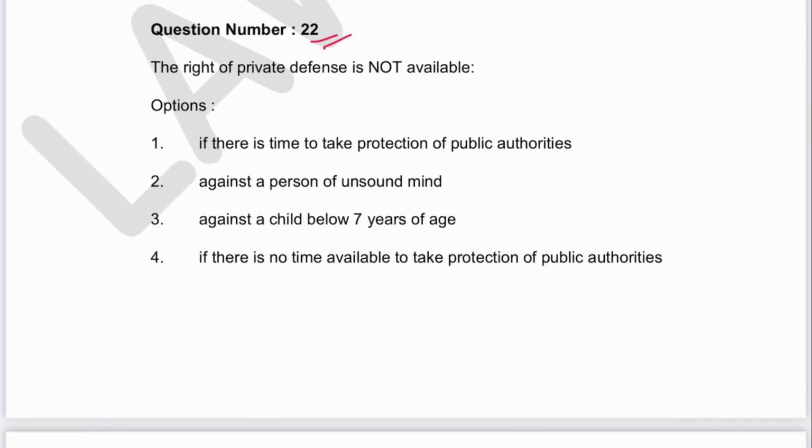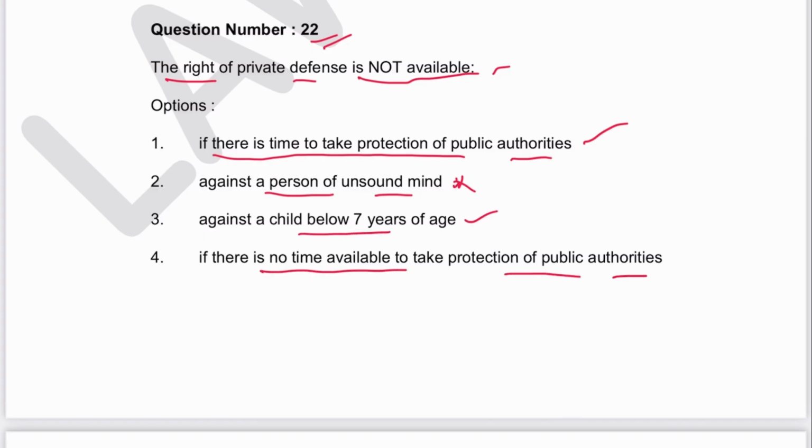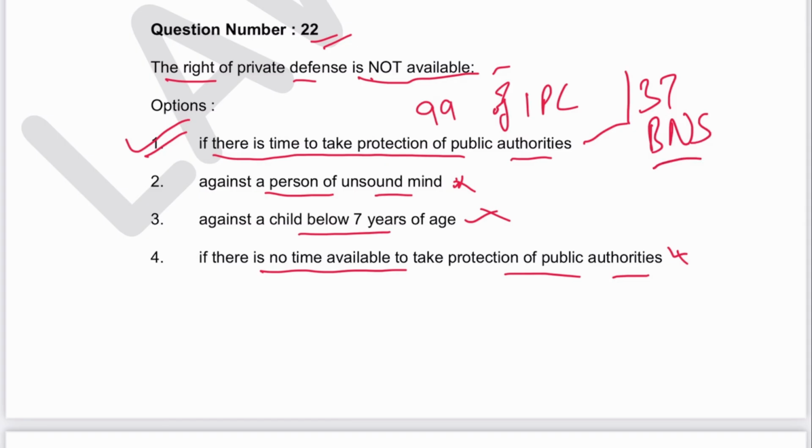Next is 22. The right to private defense is not available if there is time to take protection of public authority. This is correct. Against an unsound person, it is available. This is wrong. Against a child below 7 years of age, it is available. There is no time available to take protection of authorities, so it is available. So these 3 are wrong because they are asking for not available. Option 1 is the answer, mentioned in Section 99 of IPC. Now the section is 37 in BNS.